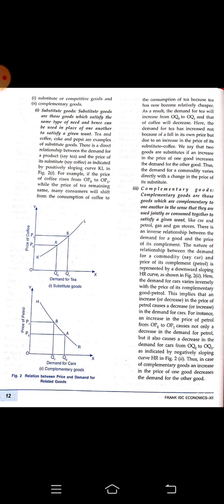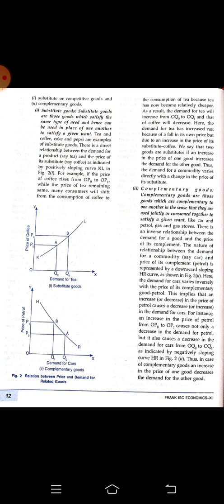This means if a person goes to the market to buy coffee and finds that the price of coffee is really high, whereas it can be easily substituted by tea, and tea is cheaper, that person will go for tea and will not buy coffee, right? This is called substitute goods. Next we have complementary goods.